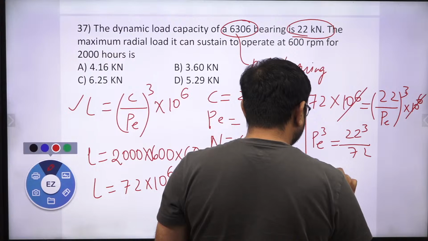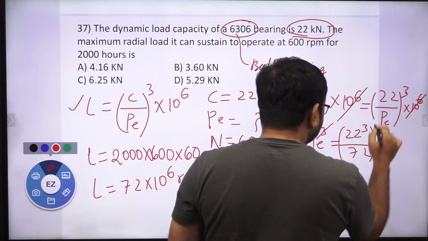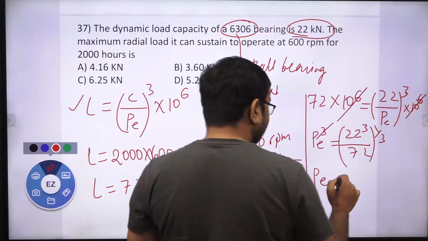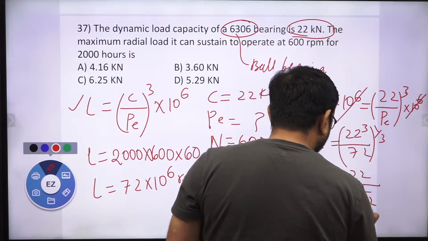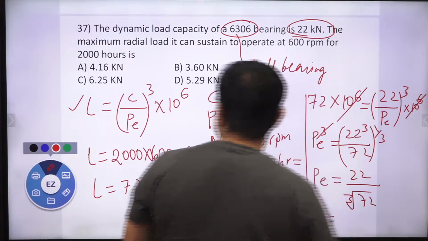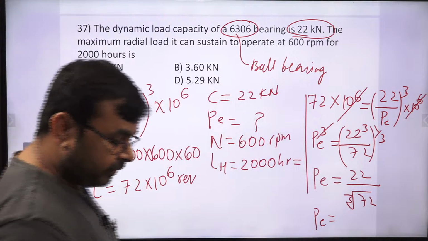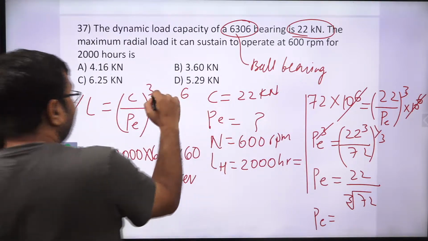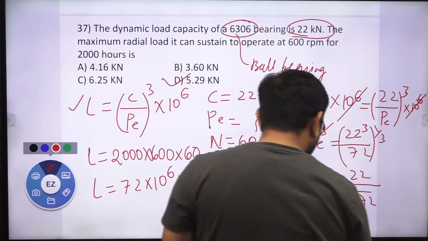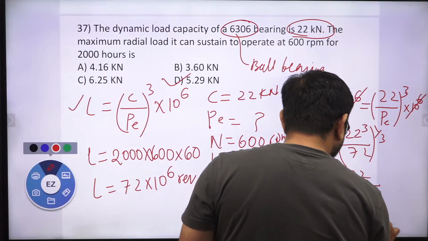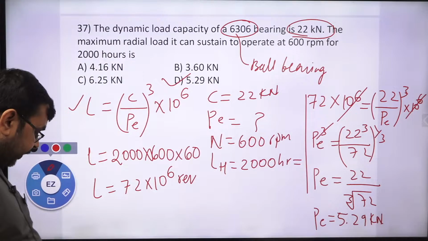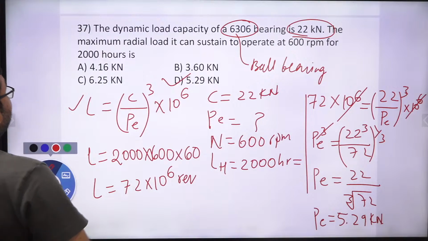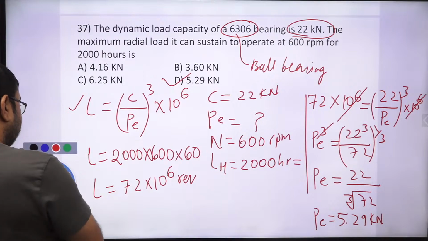When you solve this, this is 1 by 3, so this is nothing but 22 over cube root of 72. If you solve this, then we get 5.29 kilonewton. Correct? So option D is the right one. Yes or no? This is a very simple question.